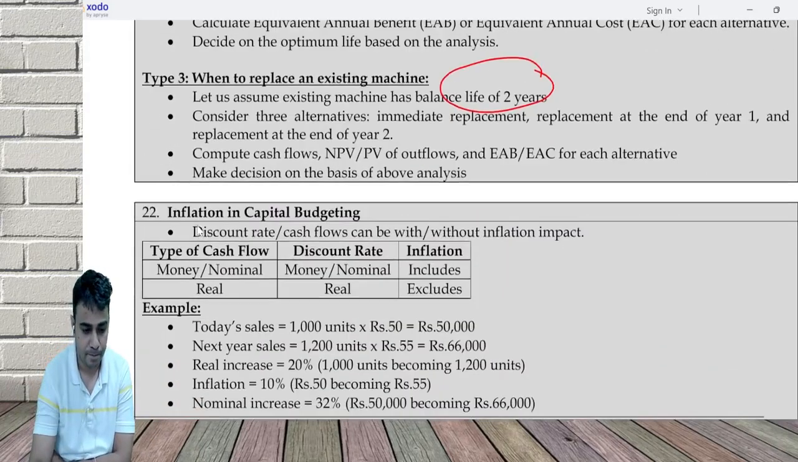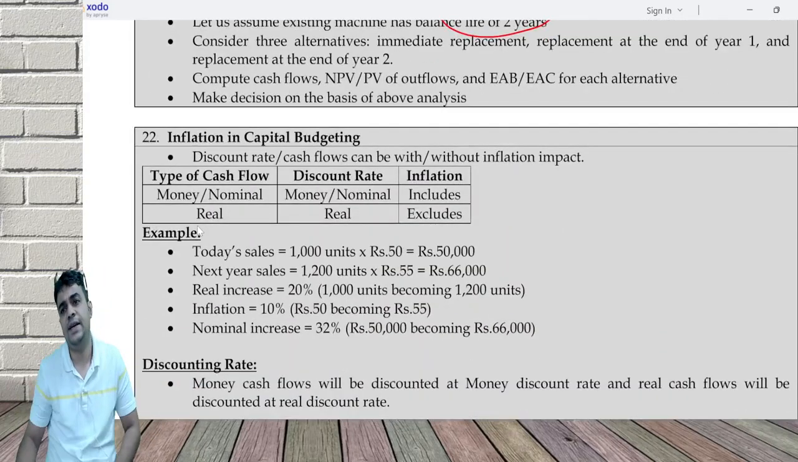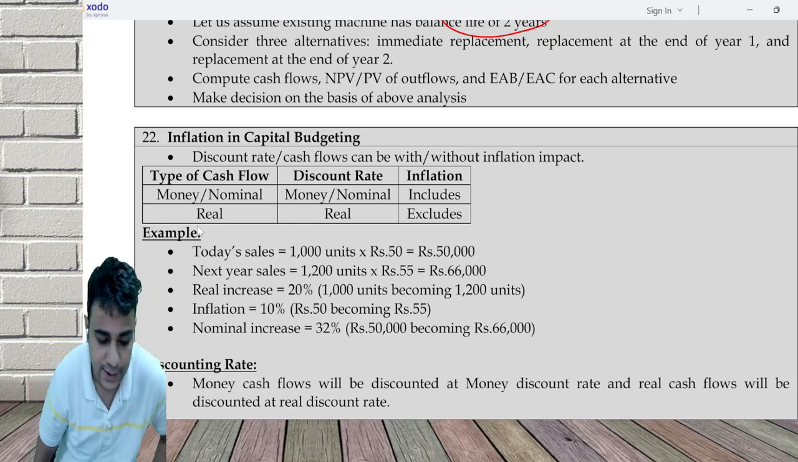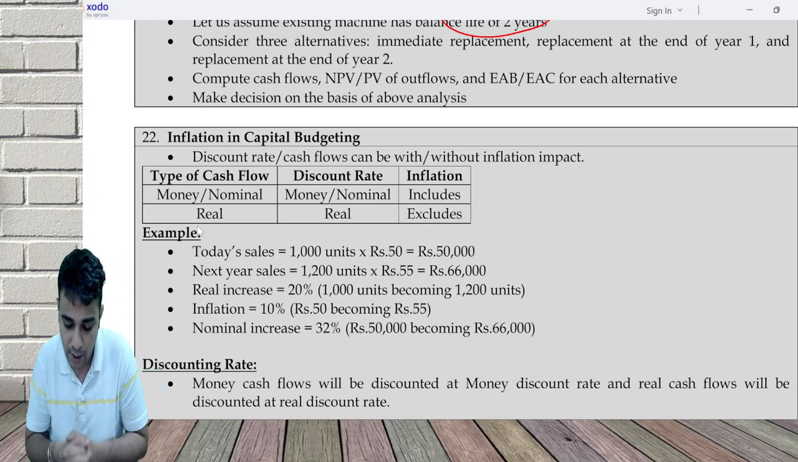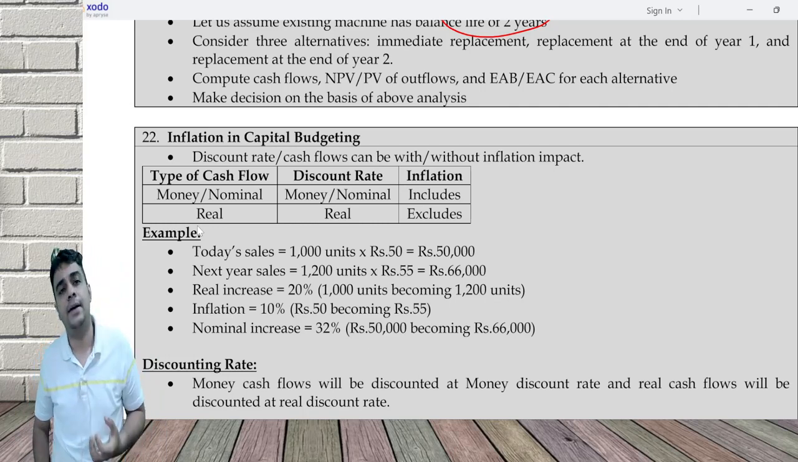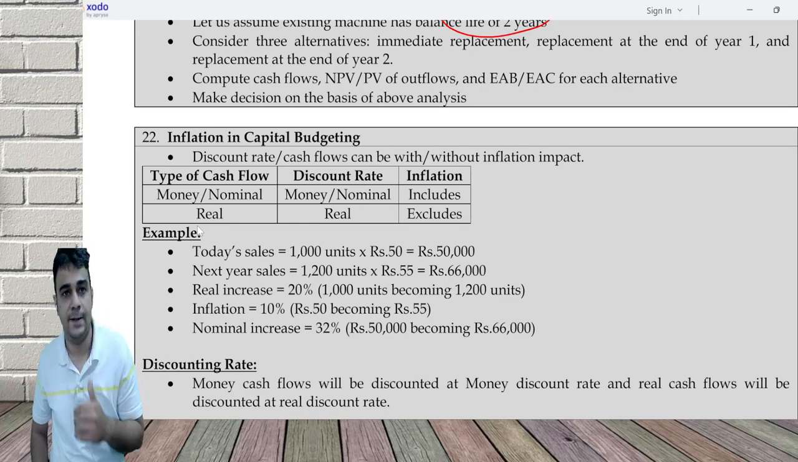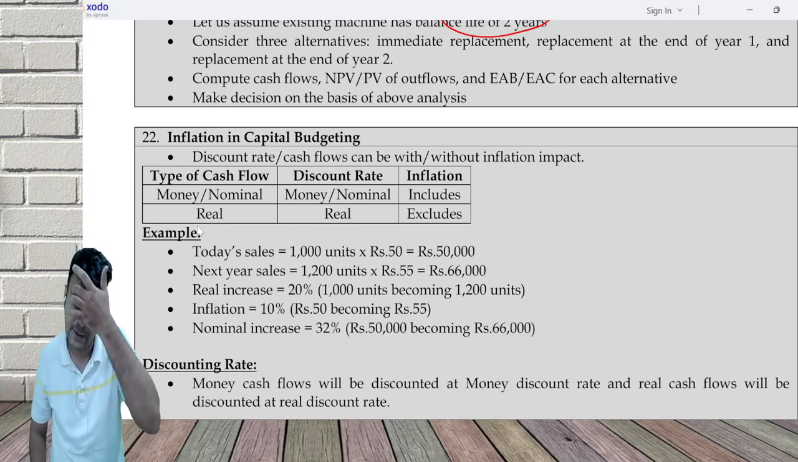Okay. Next comes inflation in capital budgeting. I'll quickly discuss. Not sure whether we do a problem now or after the break, but let me discuss inflation. Now, whenever I am buying any machine, I use that for a period of 10 years or I use it for a period of 5 years.